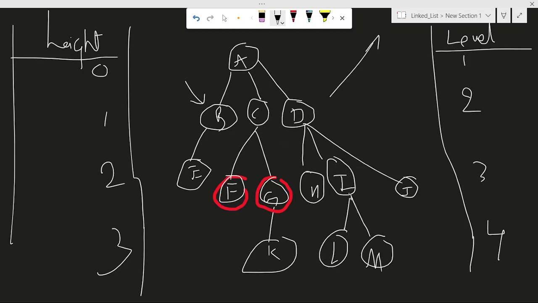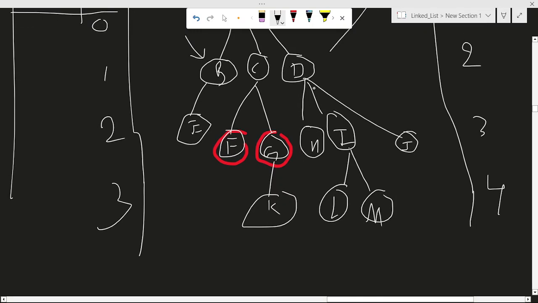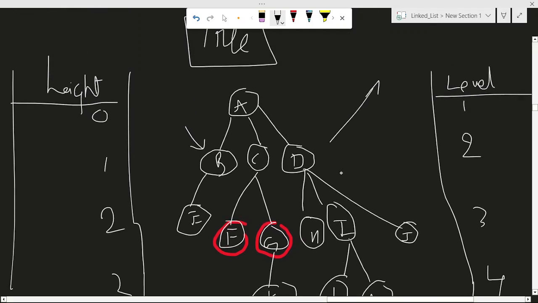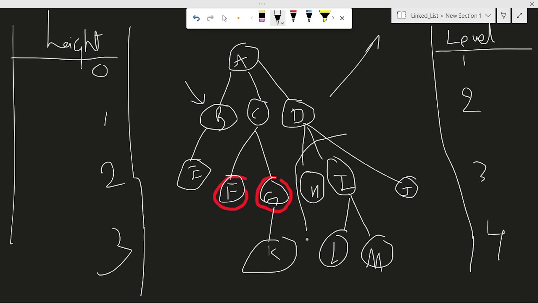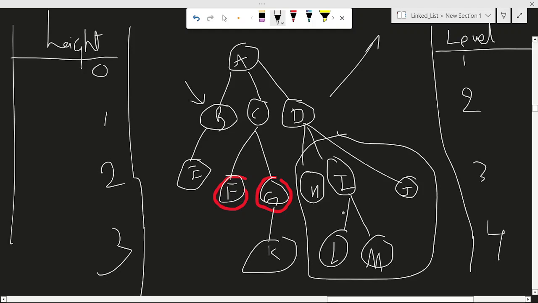So from C you can't reach H. You can't reach I. You can't reach J. You can reach these nodes only from D. So you can reach L from D. You go to D, you go to I, then L. You can reach M from D: D, I, M. So the set of nodes are these in my example. The set of nodes that can be reached from a particular node are called the descendants. It's a set of nodes. Again, here that particular node is C. So this is what descendant means.